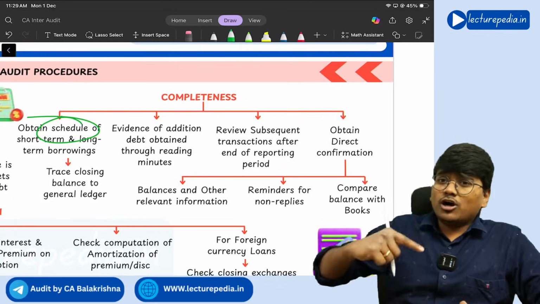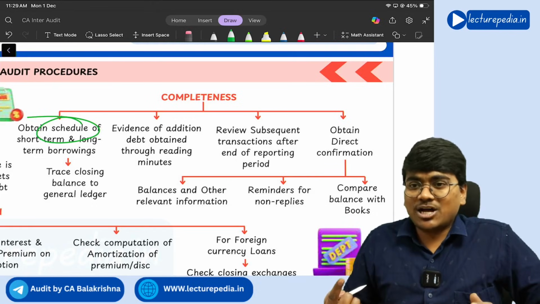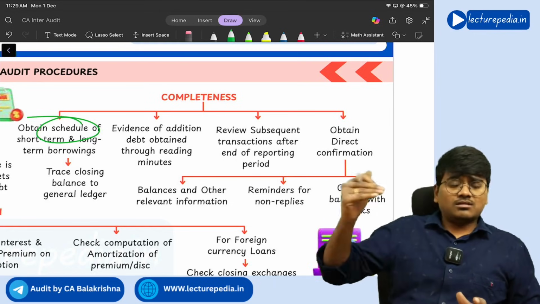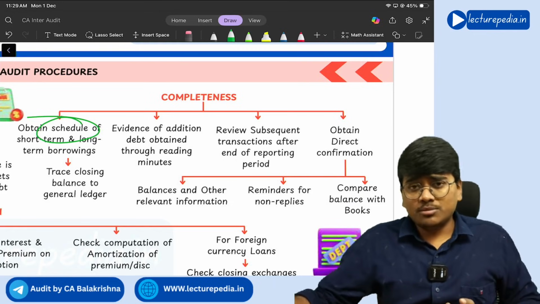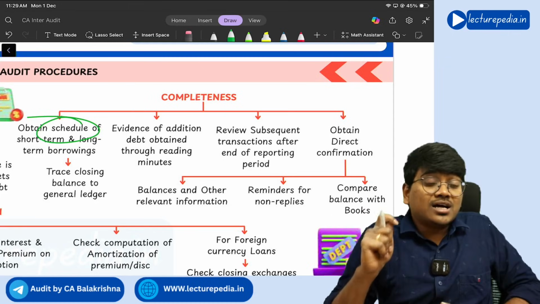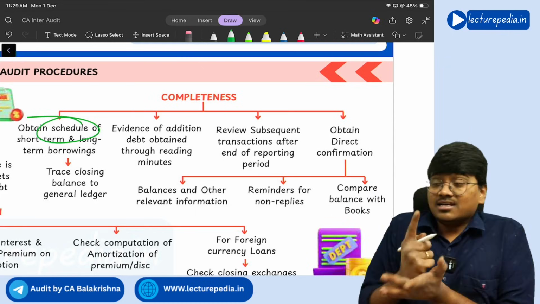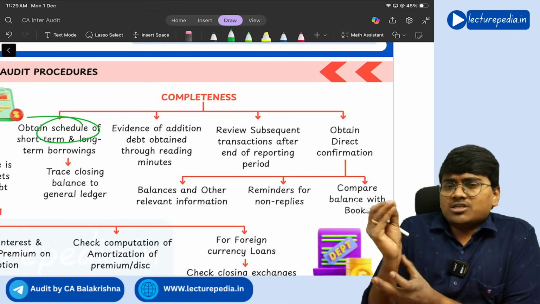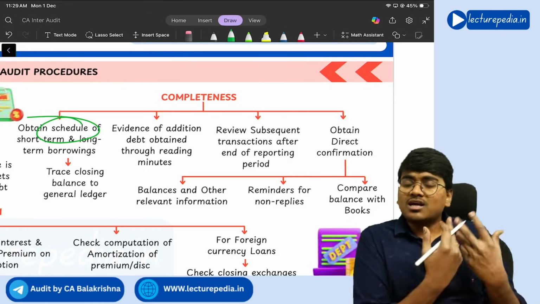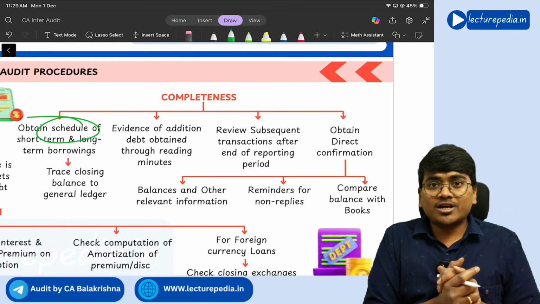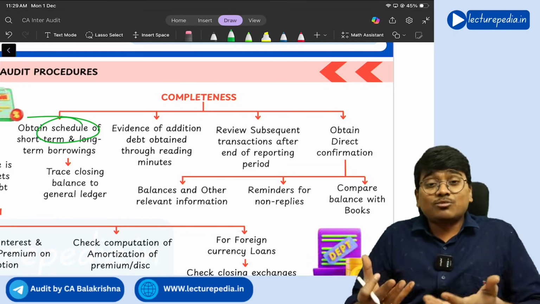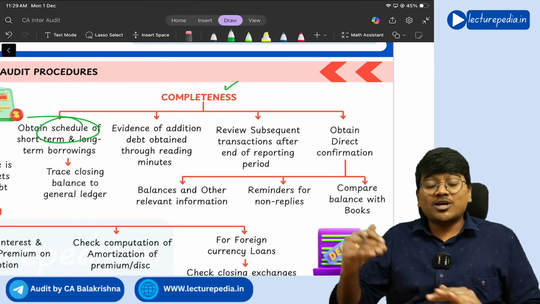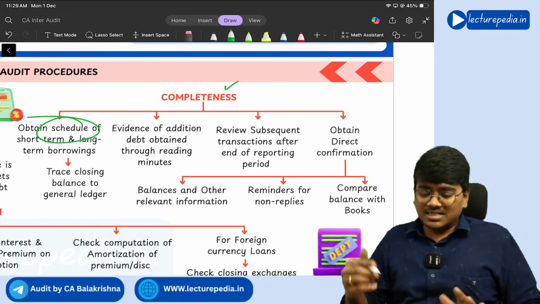Next, if there have been any new borrowings, then for taking the new borrowings, a discussion will be made in the board meeting. So go through the minutes of the board meeting, and in the minutes they have discussed that let us take an additional borrowing of 20 crore, but in the books of accounts the additional 20 crore borrowing has not been recorded. So you have identified some borrowings which are not recorded. So you will get to know about the completeness of the borrowings by going through the board meeting minutes.